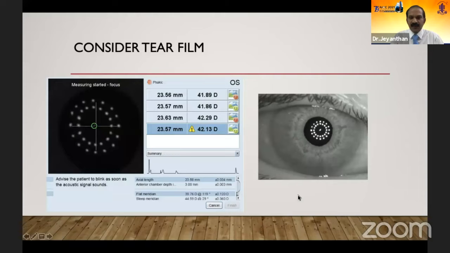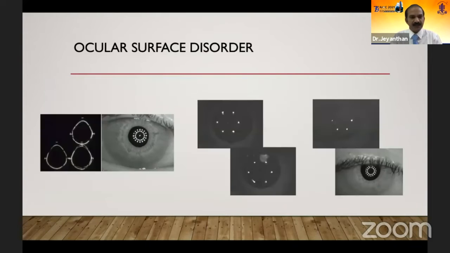The key here in IOL calculation is the tear film. When you have a tear film abnormality, it is completely evident in the image, and the repeatability is going to be poor. As I said, even if you're not an instrument operator, once the image is done, you can go back and check the image quality and the standard deviation, which is not going to be very good. So completely try to avoid jumping into the calculation of these cases.